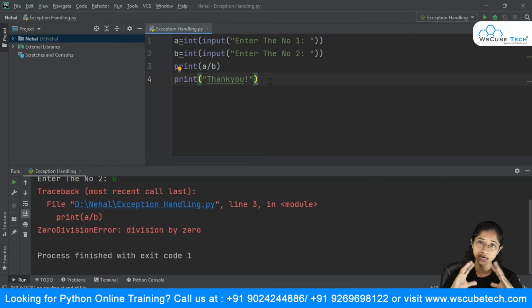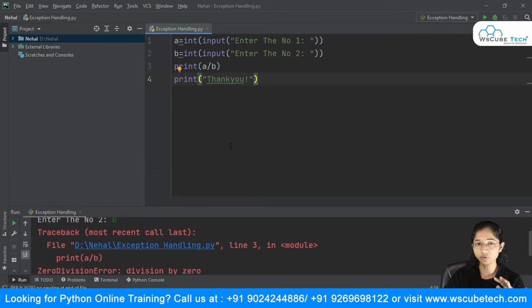We can understand this thing this way. Suppose we have 1,000 lines of code, and on one particular line I got this runtime error. Then all the statements after that particular statement will not get executed, and this is an issue for us. We don't want our entire project or software to crash because of that single line of code. And there this exception handling concept comes into the picture. So basically what we can do over here is handle this exception.